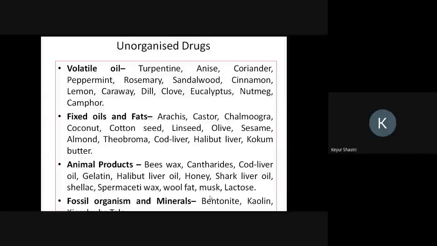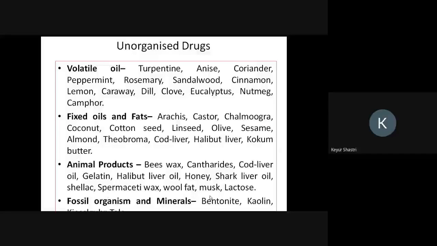So over here, these are some additional examples of unorganized drugs coming from lipids. If lipids are liquid at room temperature, they are called fixed oils. If lipids are semi-solid at room temperature, they are called fats. Then we have some animal products coming from animal origin. Classical examples are cod liver oil, beeswax, gelatin, halibut liver oil, honey, shark liver oil, spermaceti wax, shellac, and wool fat. In addition, there are some unorganized drugs coming from mineral origin and fossil organisms. Examples are bentonite, kaolin, kieselguhr, talc, and so on.